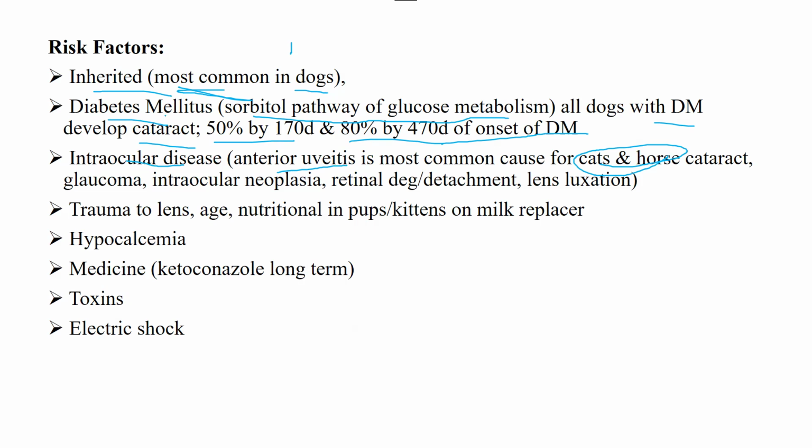Not only that, glaucoma, intraocular neoplasia, retinal degeneration, detachment, and lens luxation all can cause cataract. Any trauma to the lens, aging, and nutritional factors, where pups or kittens on milk replacer can develop cataract, hypocalcemia, long-term use of medicines like ketoconazole, toxin exposure, or electric shock can also lead to cataract formation.